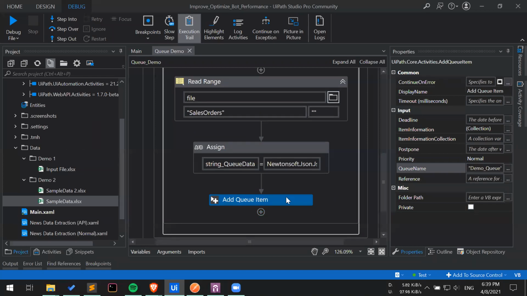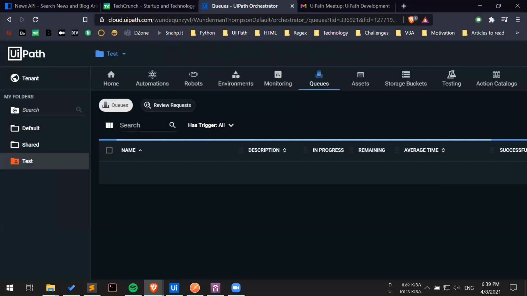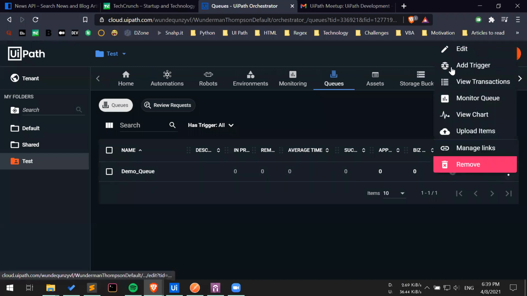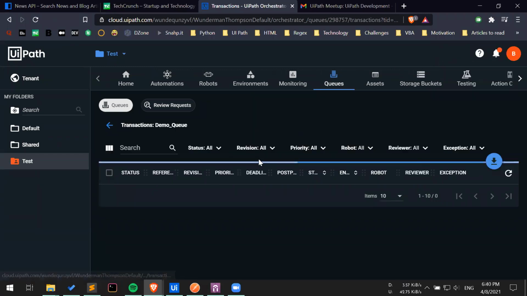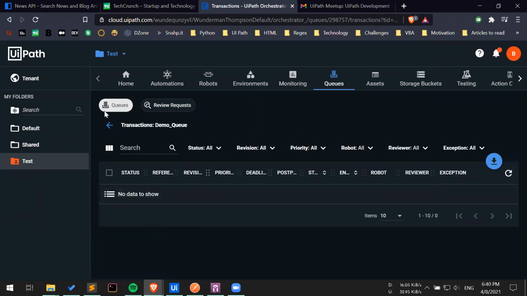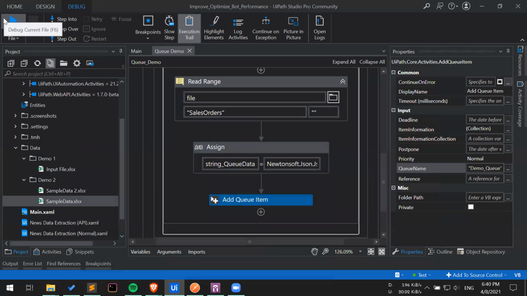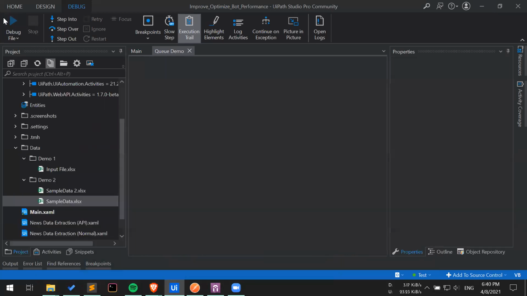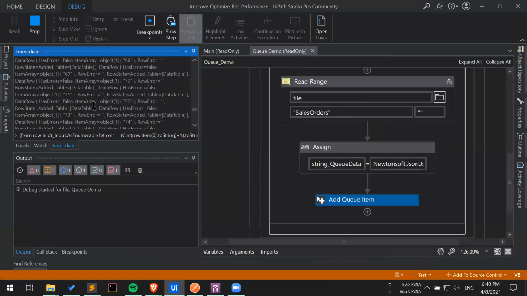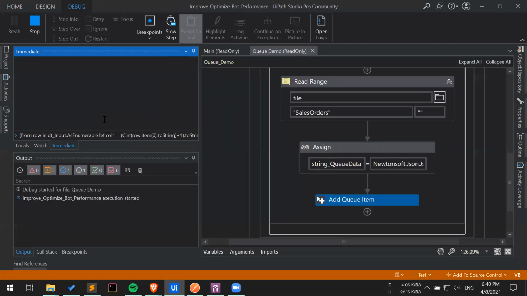Okay, so through this the queue will have some queue items available in it. Let me just go ahead and show you that currently the queue is blank. This is the demo queue available with us, and the queue is blank. Okay, let's run this process. We are expecting 2 queue items to be populated after this.